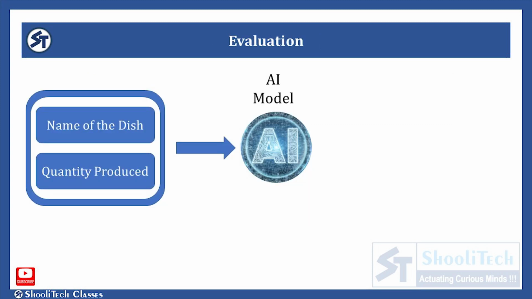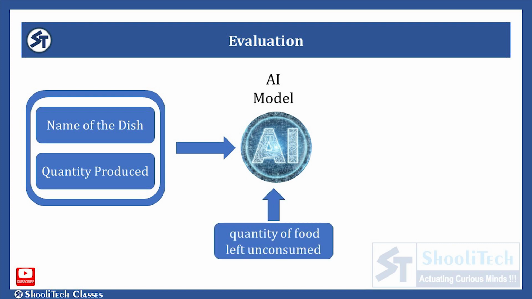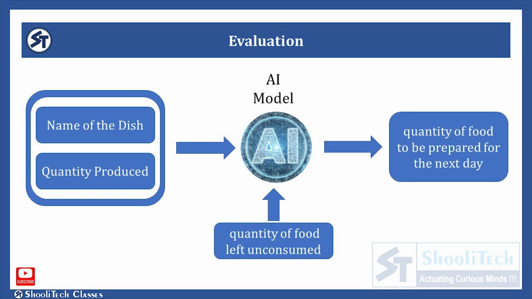The trained model is fed with data regarding the name of the dish and the quantity produced for the same. And then it is fed with the data regarding the quantity of food left unconsumed for the same dish on the previous occasion. The model then works on the entries according to the training it got at the modeling stage. The model predicts the quantity of food to be prepared for the next day.